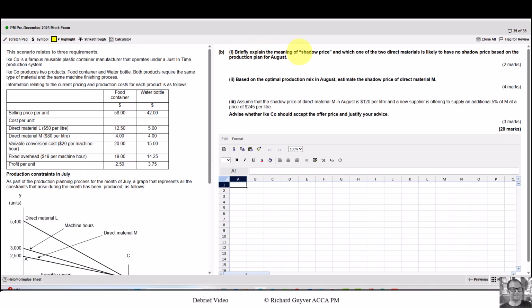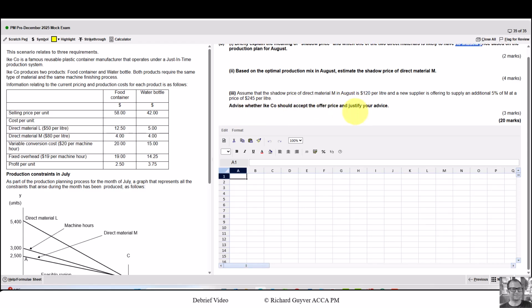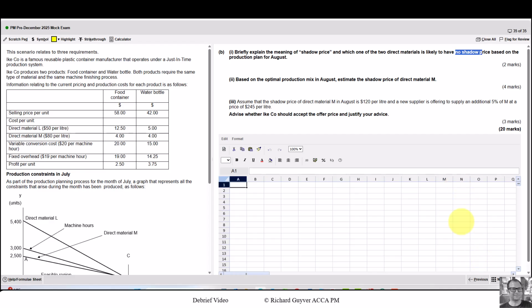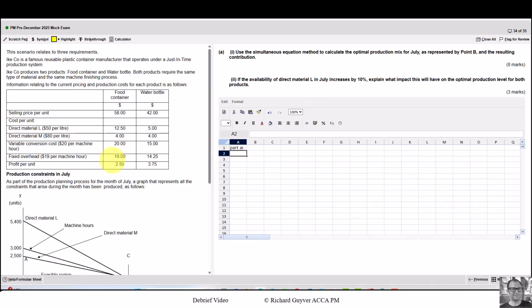And then briefly explain the meaning of shadow price and which one of the 2 direct materials is likely to have no shadow price based on the production plan for August. Previous question was asking about July, so make sure we're looking at the right part. That's 2 marks. Based on the optimal production mix in August, estimate the shadow price of direct material M for 4 marks. And assume the shadow price of direct material M is 120 per litre, and a new supplier is offering to supply an additional 5% at a price of 245. Should we accept the offer price and justify the advice? And that's 3 marks.